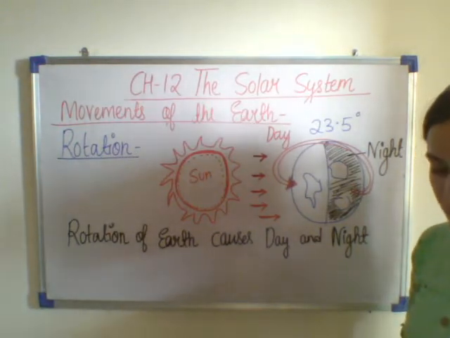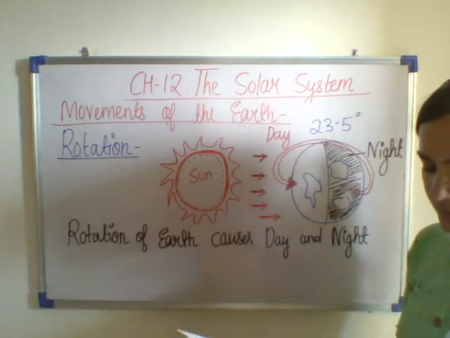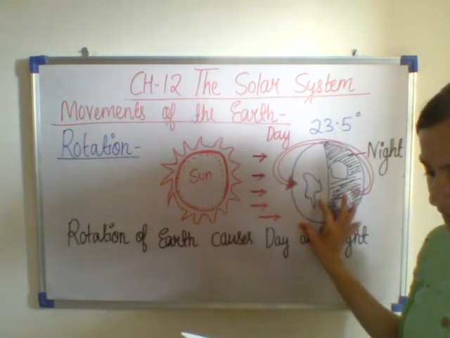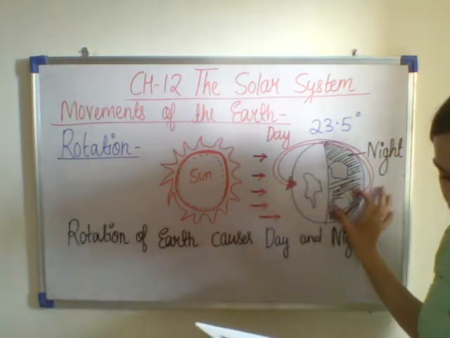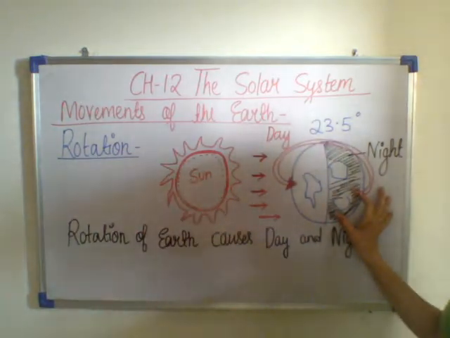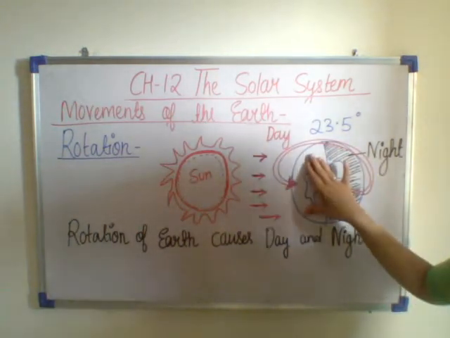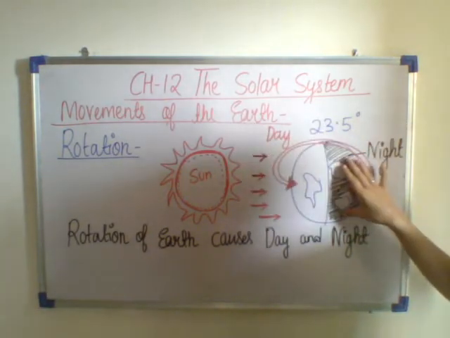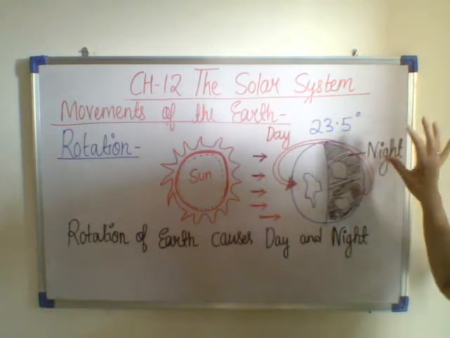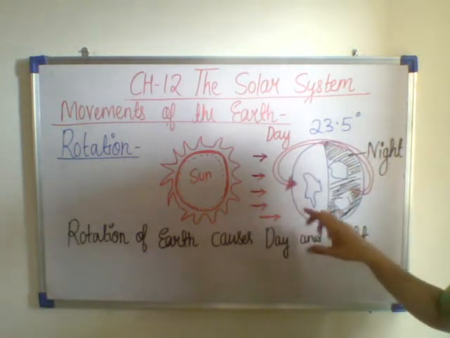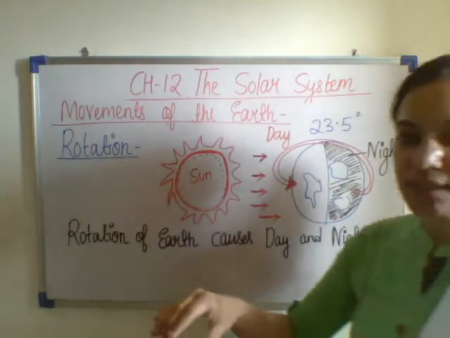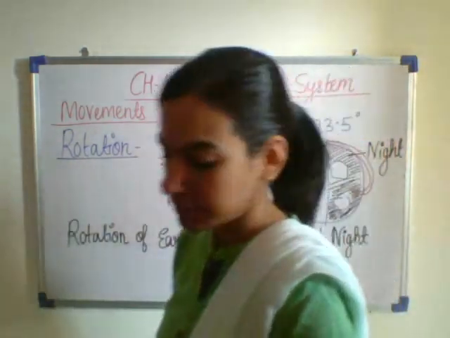When the earth rotates on its axis, one half of it faces the sun and the other half is away from the sun. The part that faces the sun has day and the other half has night. The earth takes 24 hours to rotate once, causing day and night.